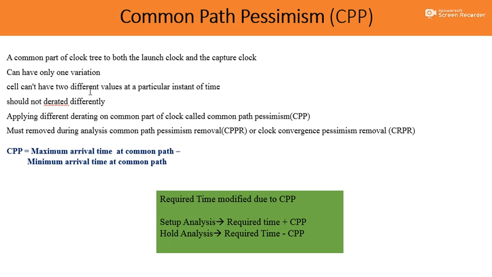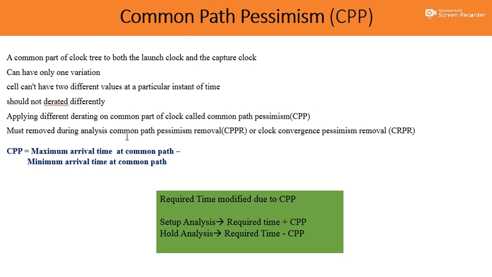A cell can't have two different values at a particular instant of time, so this should not derate differently. Because of the launching and capture, we can have different types of derate factor. Now, applying different derating on the common part gives the common path pessimism, that is called CPP.